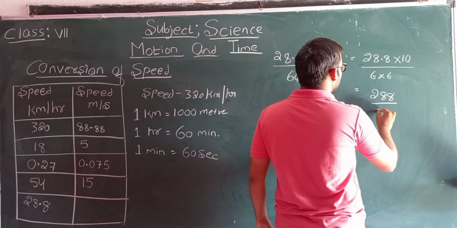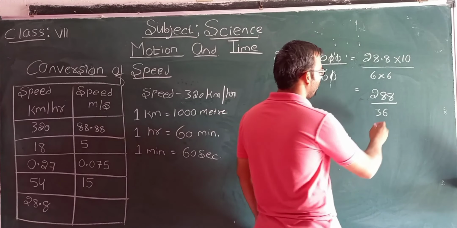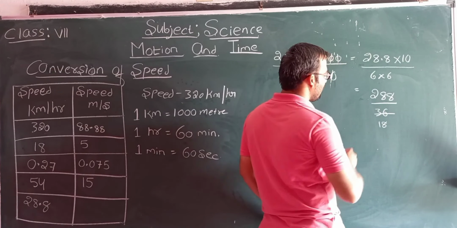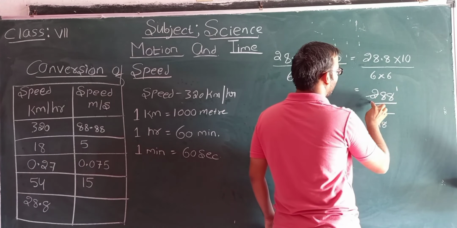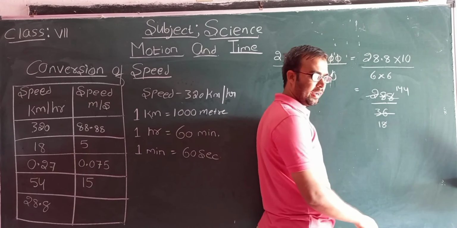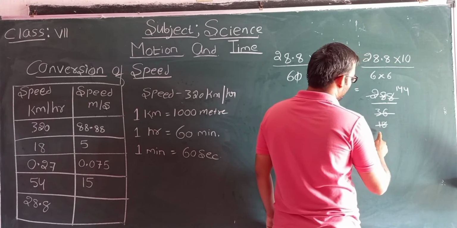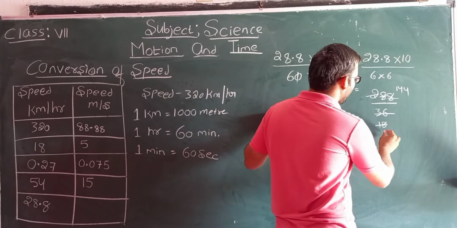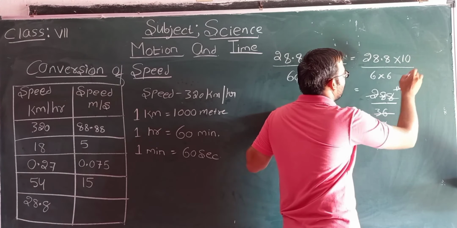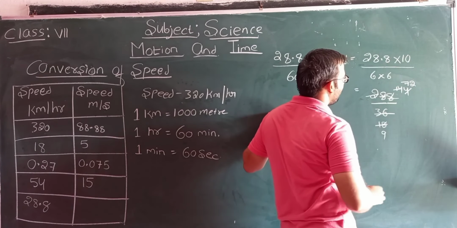And this one is 6 6s are 36. Now 2 ones are 2, 2 eights are 16. Next 2 ones are 2, 2 fours are 8, 2 fours are 8. Again, we'll divide by 2 only. 2 nines are 18, 2 sevens are 14, 2 twos are 4.